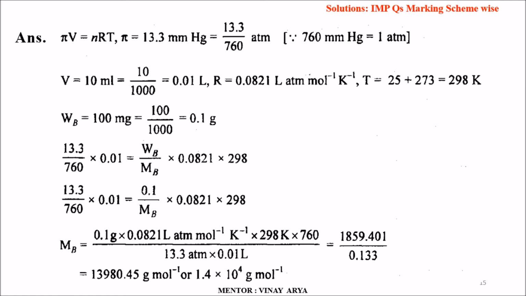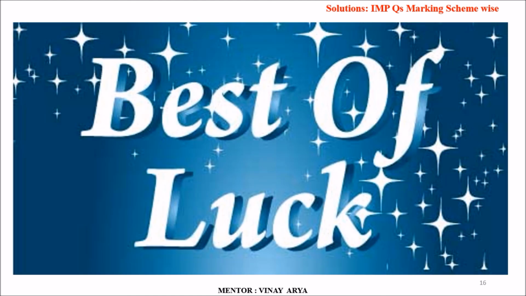On simplification, it becomes 1859.401 upon 0.133, which on simplification is 13,980.45 grams per mole, or 1.4 into 10 to the power 4 grams per mole. So this is basically the numerical part and the questions which we have considered for solution.